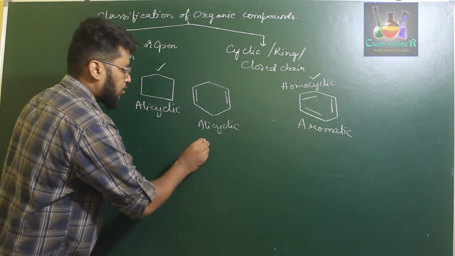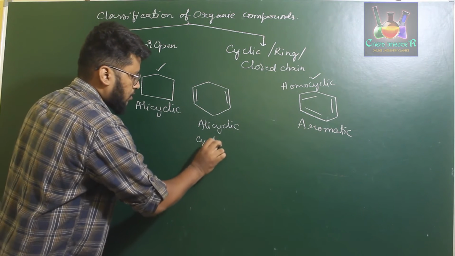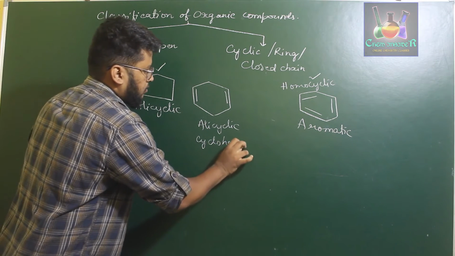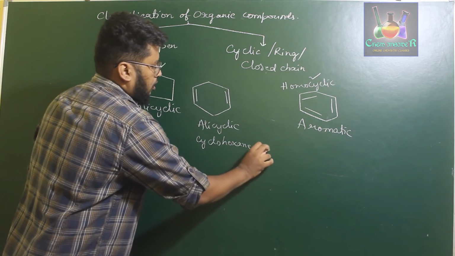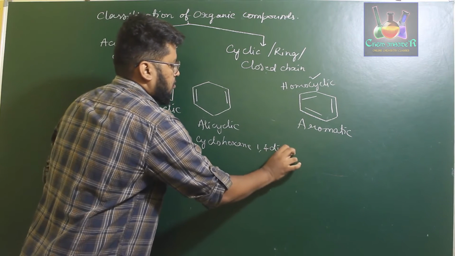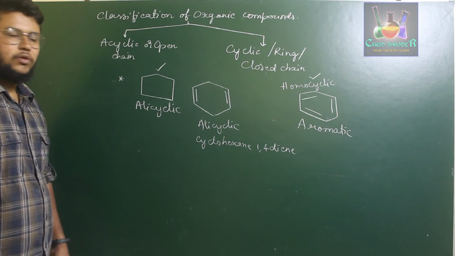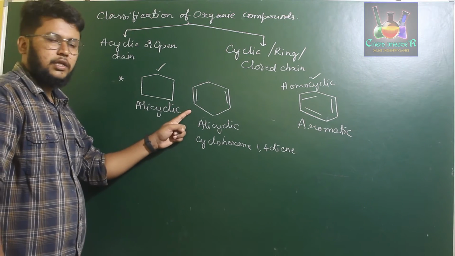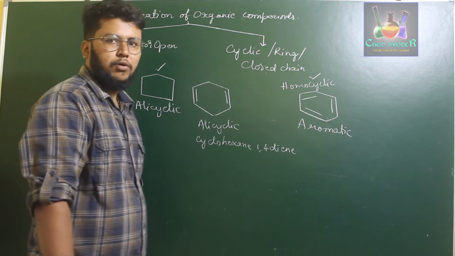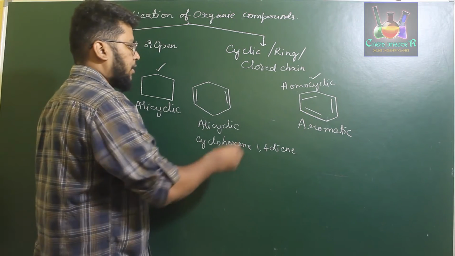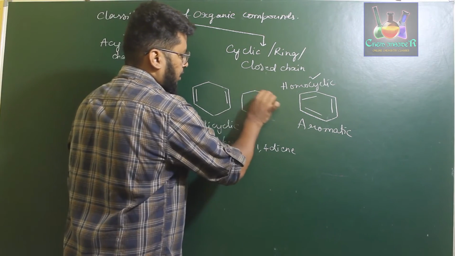Okay, this compound is called cyclohexane 1,4 diene. So this is an alicyclic compound, whereas it is an aromatic compound. If you want one more example for an aromatic compound, you can take this particular example.